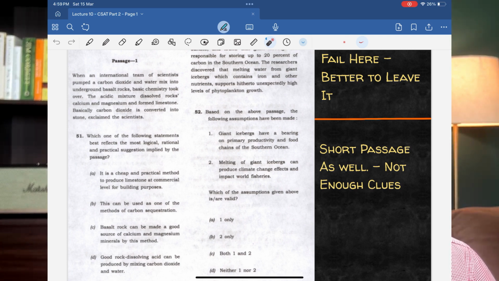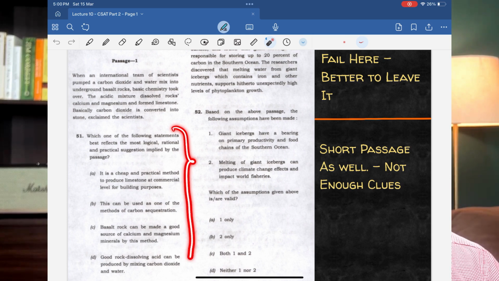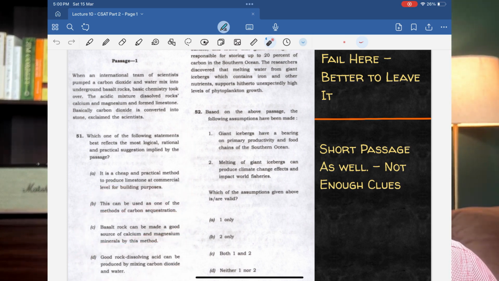In one method I can trap carbon, in another method I can probably get calcium and magnesium, and in another option good rock dissolving acid seems to be getting produced, right. So I am just simply scared of not being able to differentiate between three options. This adds to my discomfort. Okay, so I just feel like skipping this question unattempted.